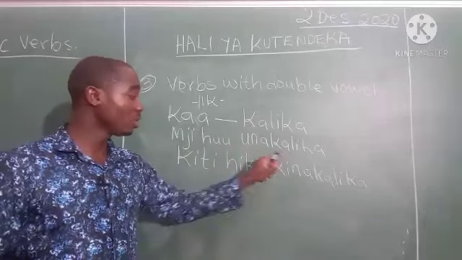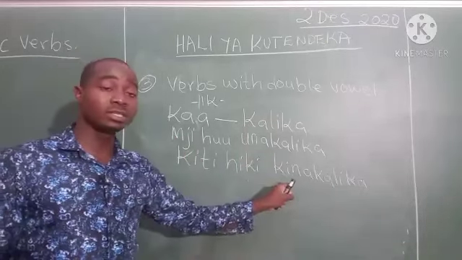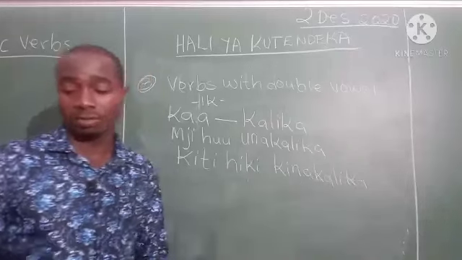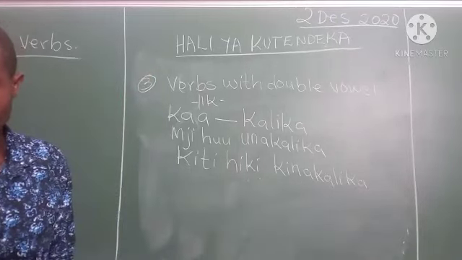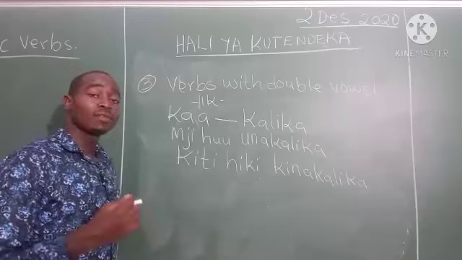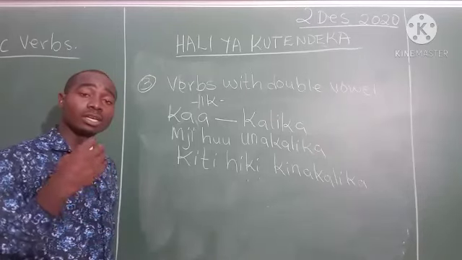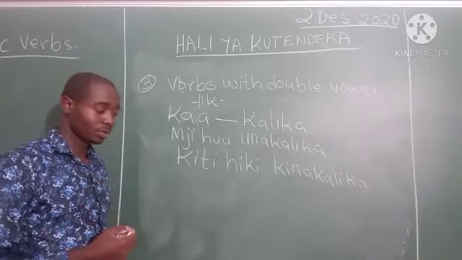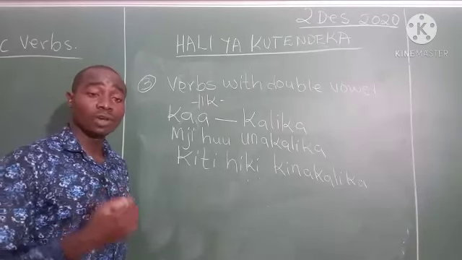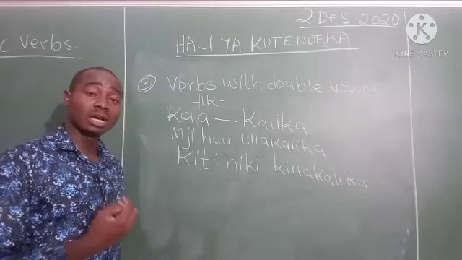This city is habitable, and kiti hiki kinakalika. This chair is sittable. You can sit on it. So, okay, another one is we have verbs ending with a double vowel, and we also have verbs ending with a double.